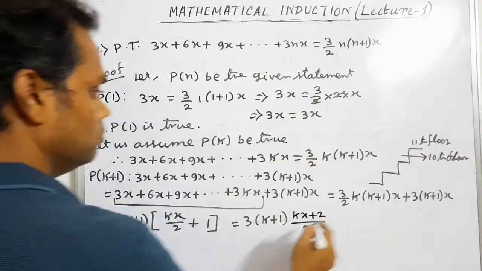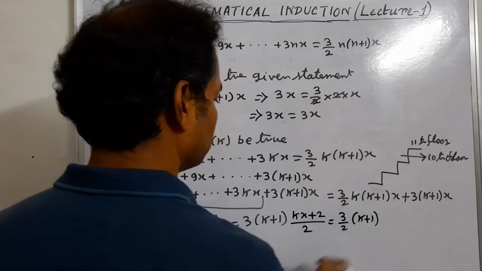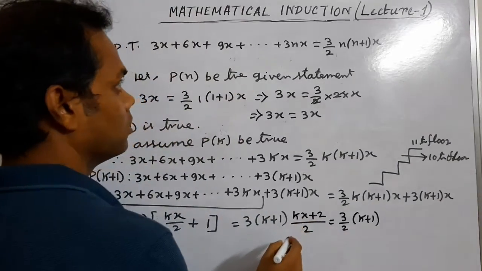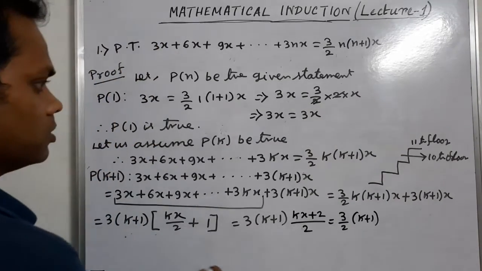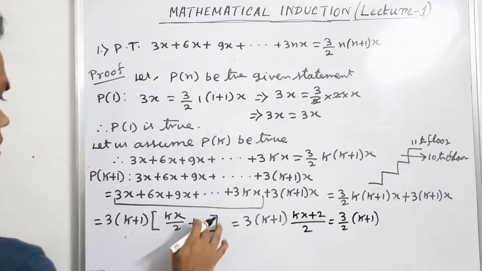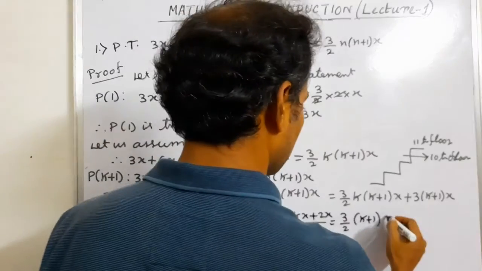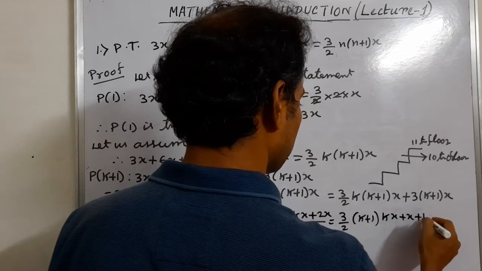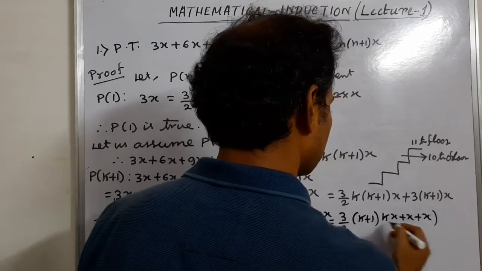Now 3 by 2 into k plus 1 and there exists a k plus 1, there is a mistake, 1 into x, there exists an x, so there exists 2x, so kx plus x plus x.